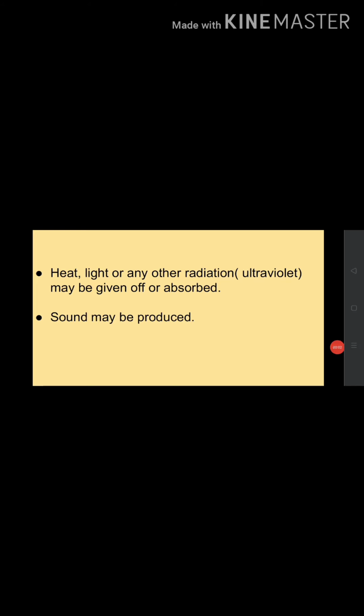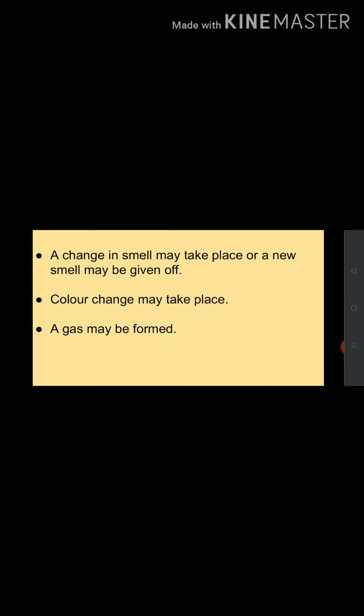So we can conclude that chemical changes may accompany the following: heat, light or any other radiation. For example, ultraviolet may be given off or absorbed. Sound may be produced. A change in smell may take place or a new smell may be given off. Color change may take place. A gas may be formed.